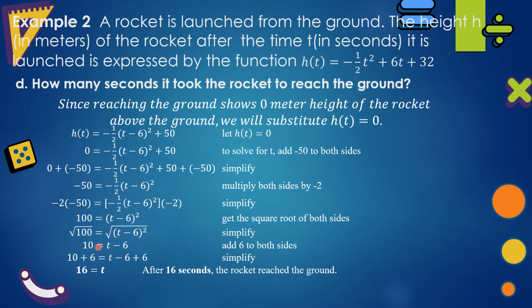We will disregard negative 10 because later we will get a negative answer and there's no negative time. So you will just have positive 10. Now add 6 to both sides. Negative 6 plus 6 is 0. 10 plus 6 is 16. It means after 16 seconds, the rocket reached the ground.